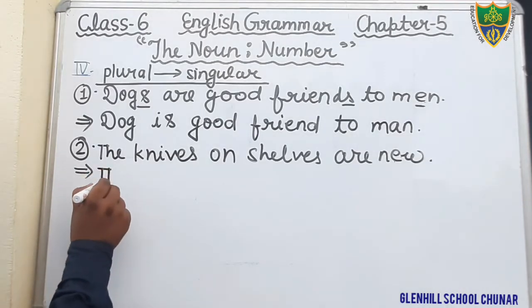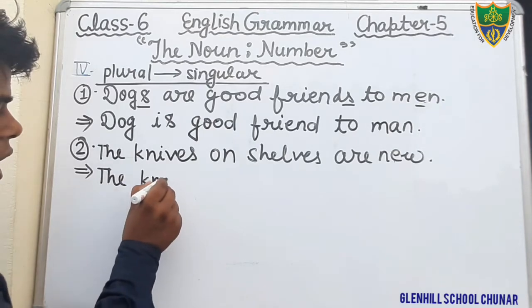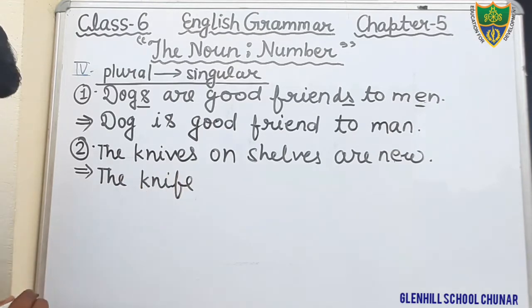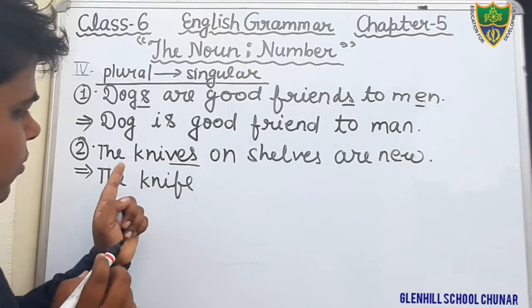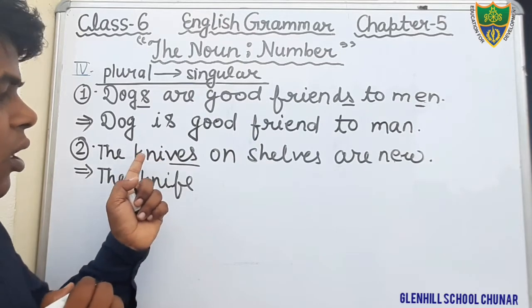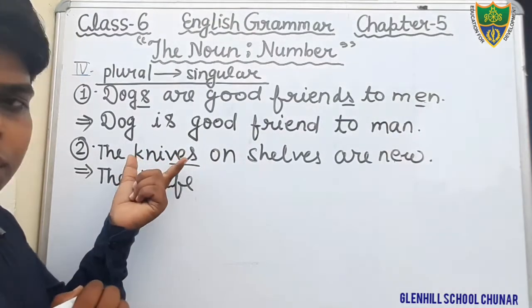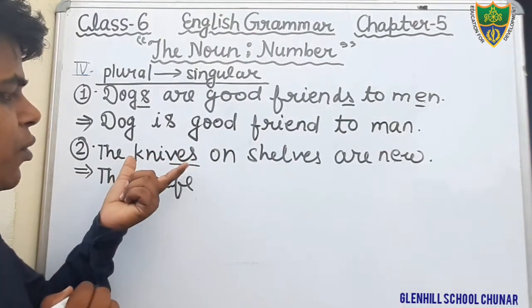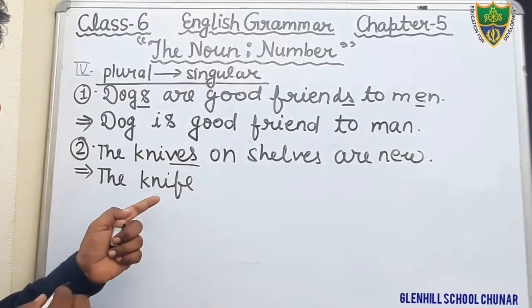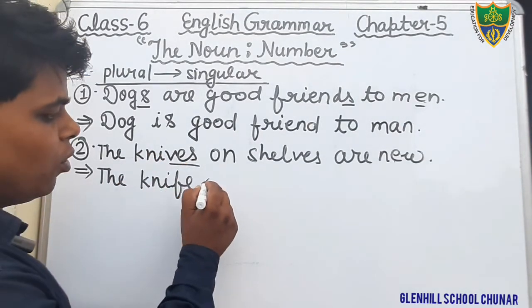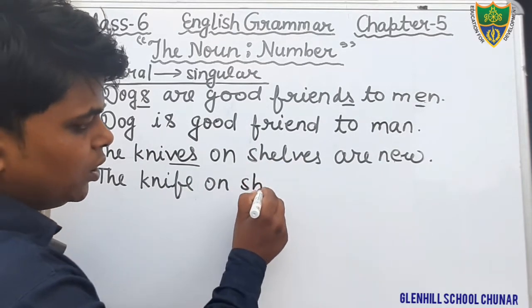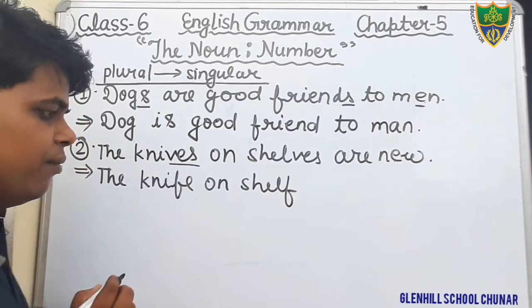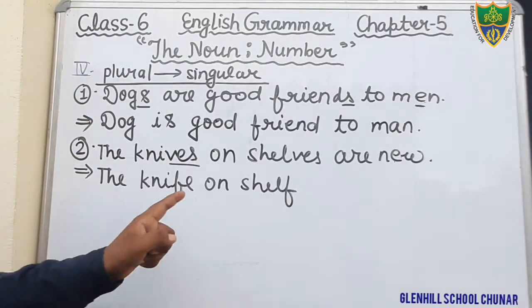What would be? The knives, knife, the knife. Okay, that is plural. I have told you in rule number 5, I think, that the word knives is plural, but knife is singular. So the knife on the shelves is also plural. We will write it shelf. Okay, the knife on shelf.